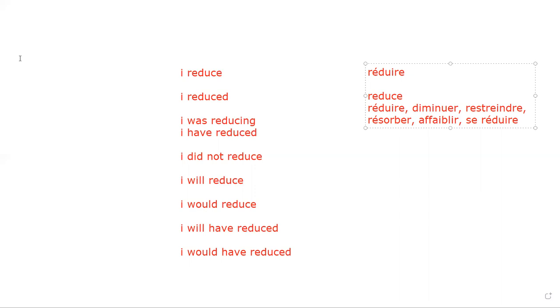Now, because reduce is the vocab for réduire, but over here we have synonyms, in the sense of the synonym. So répétez après moi, Jaskaran, please. Réduire. Diminuer. Restreindre. Résorber. Affaiblir. Résorber. And se réduire. Is it clear to you? Can you speak up, Shane? Shane, can you speak up, please?